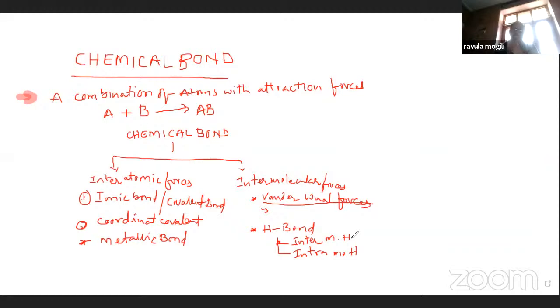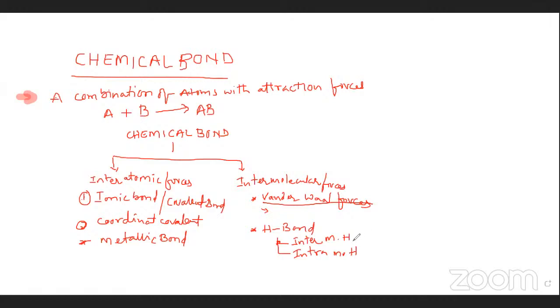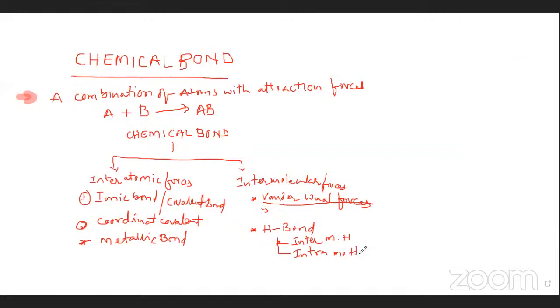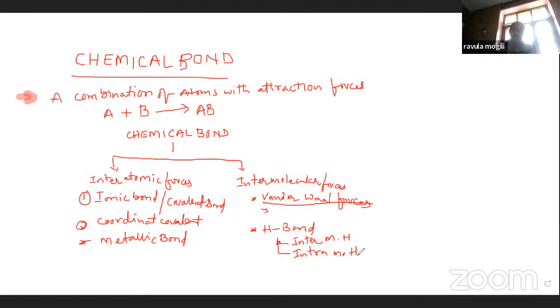Para-nitrophenol: these are intermolecular hydrogen bonds. Intramolecular hydrogen bonds are especially in salicylaldehyde, salicylaldehyde intramolecular hydrogen bond; ortho-chlorophenol, intramolecular hydrogen bond; ortho-nitrophenol, intramolecular hydrogen bond.